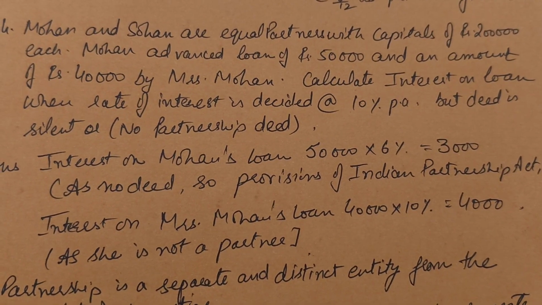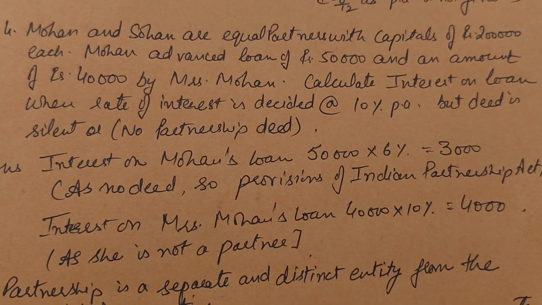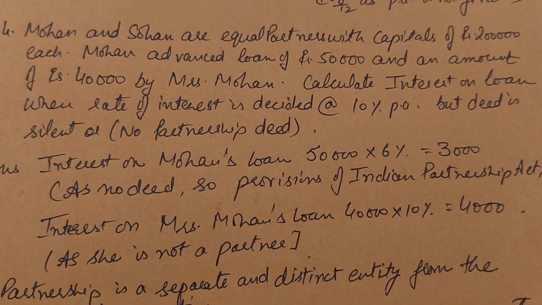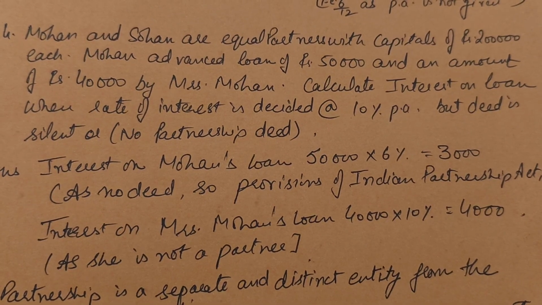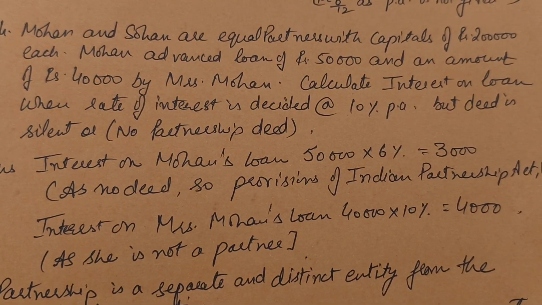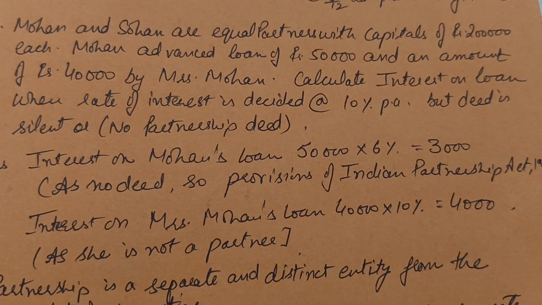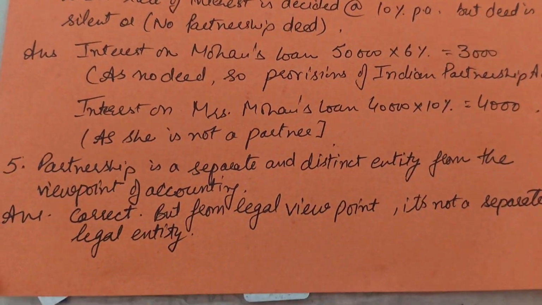So in this very case, Mrs. Mohan, who has lent the money 40,000, would be given interest at the rate of 10% per annum, but the partner Mohan, who has lent 50,000 himself to the firm, would be given interest at the rate of 6% per annum, not at the rate of 10%, because the deed is silent on interest on loan in the partner's case.